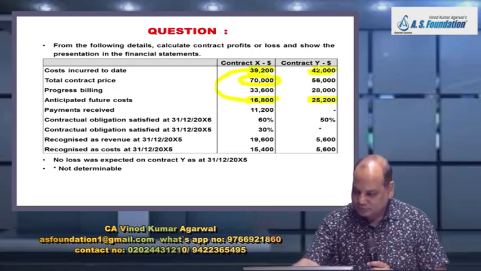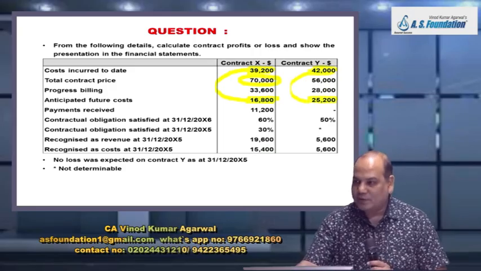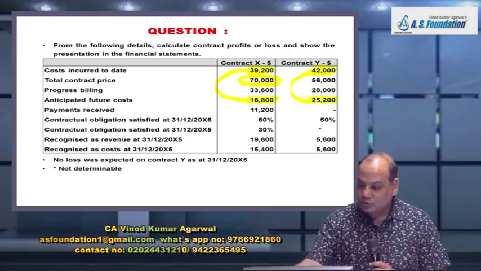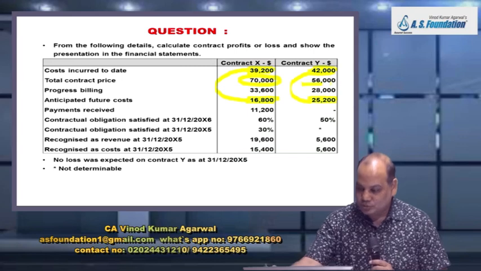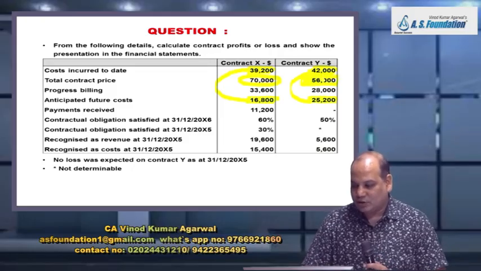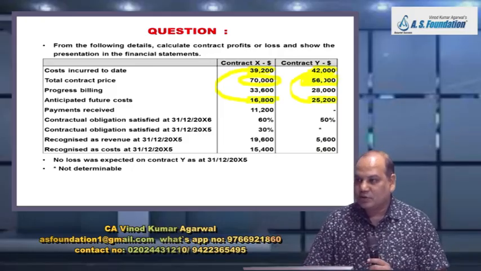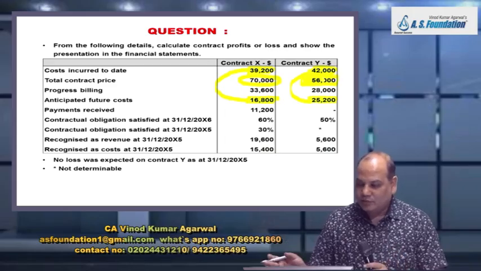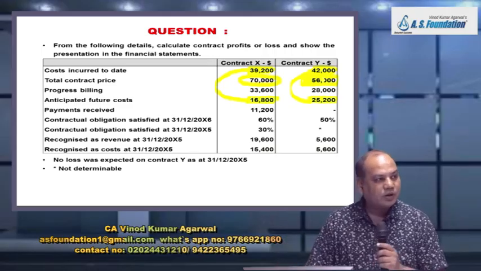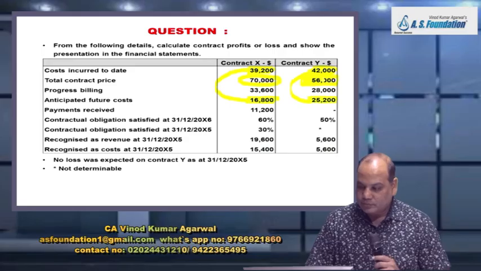Come to Y, 42,000 plus 25,200, 67,200. Oh, there is a loss. How much is the expected loss here? Minus 56,000, 11,200. That means till the end of the second year, we need to recognize a total loss of 11,200.